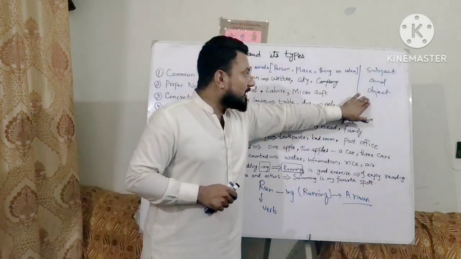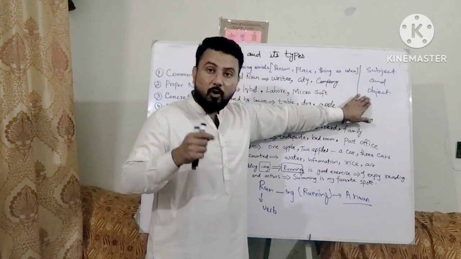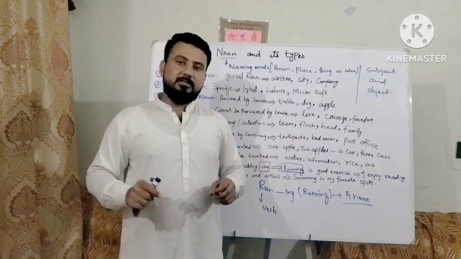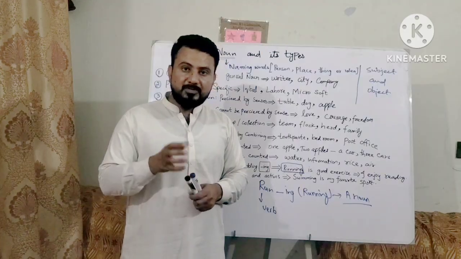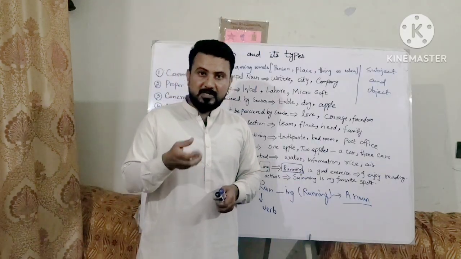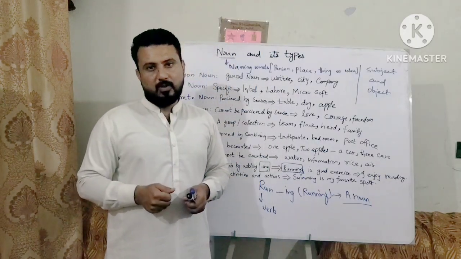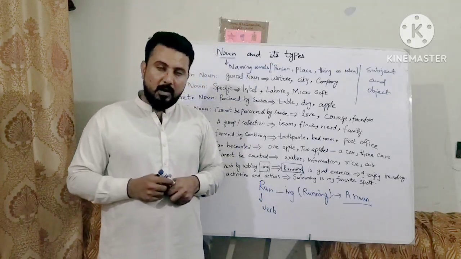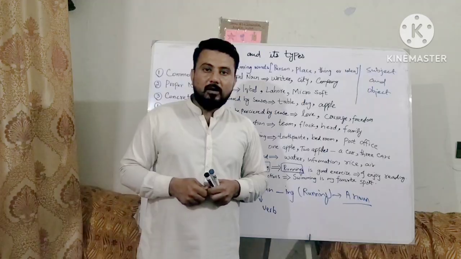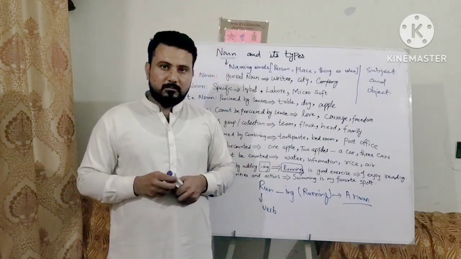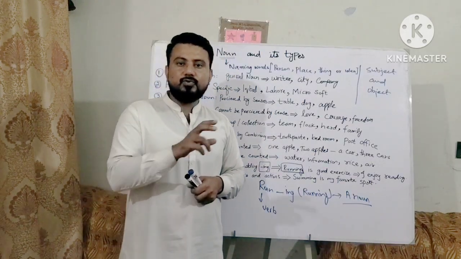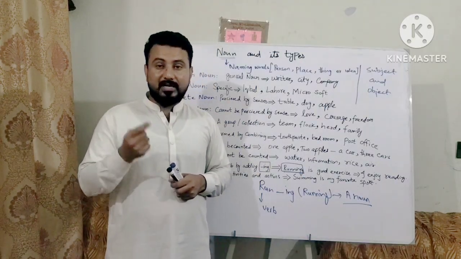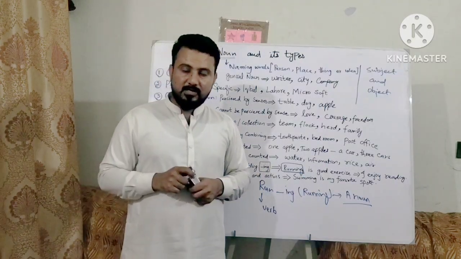But when a noun is used as an object, the function of it is very different, because an object has a specific function. An object always receives the action of a subject. For example, I say, boy goes to school. There are two naming words in this sentence: boy and school.